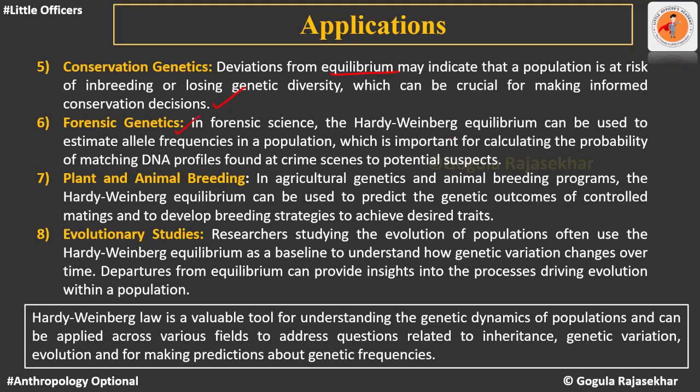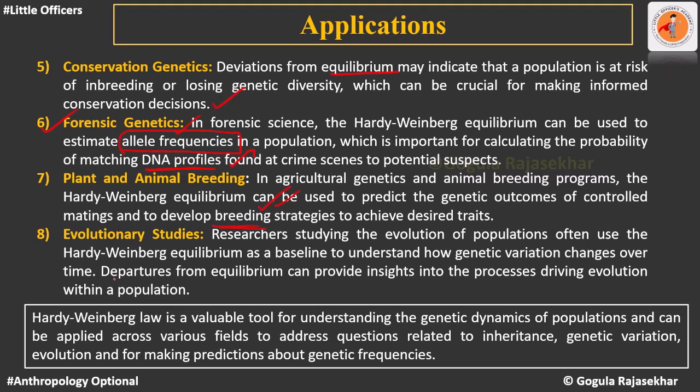Here, the equilibrium is used to estimate allele frequencies in a population, which is important for calculating the probability of matching DNA profiles. We use DNA profiling to identify criminals, victims, missing persons, etc. There it has applications. Similarly, in plant and animal breeding, we can get hybrid varieties, varieties of plants and animals with the desired characteristics. That can be done here. So this helps in developing breeding strategies.